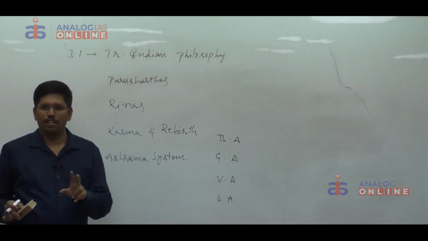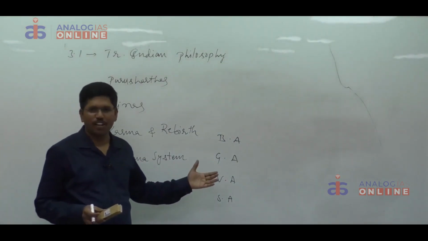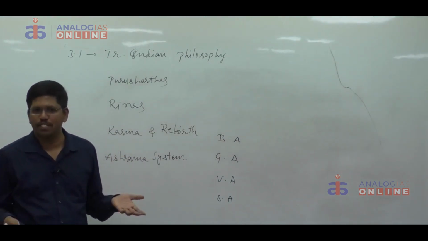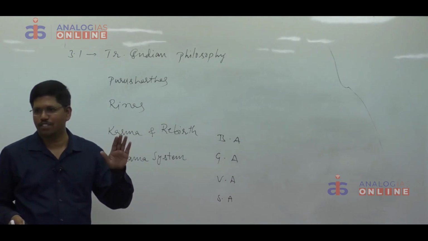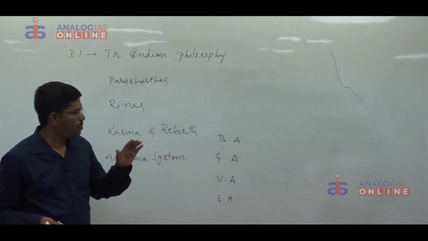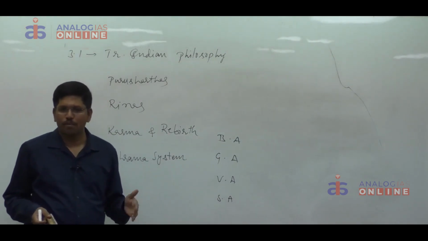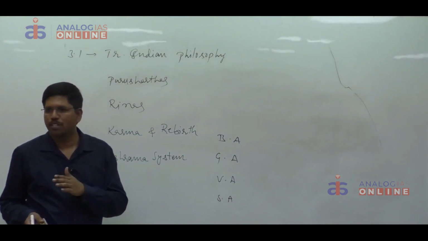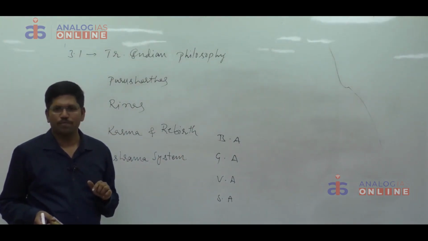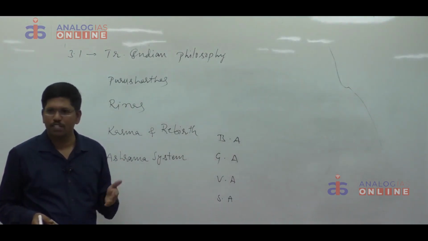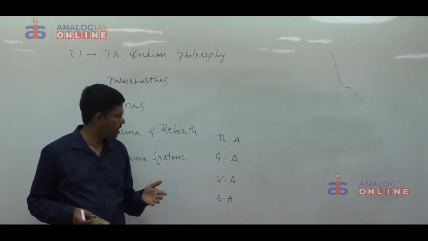If you want to add value to your answer, you can mention, according to Manu, this stage is full of bliss and blessings. Lot of enjoyment will be there, lot of blessings will be there. Why? Because the basic trilogy of dharma, artha, and kama will be translated into action. Then they will be eligible to get moksha, and runas will be paid. That means they are involved in good actions. That's why again they become eligible for getting moksha.